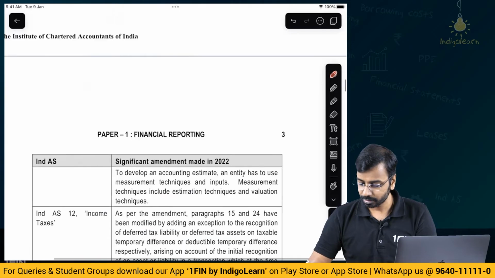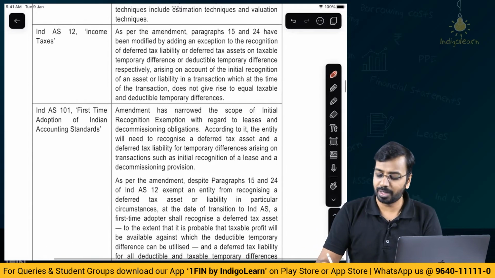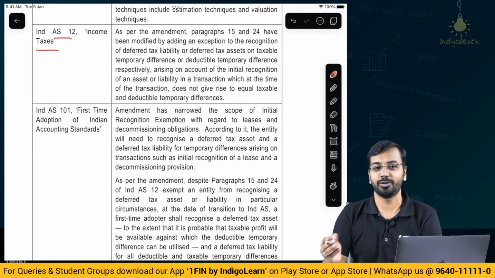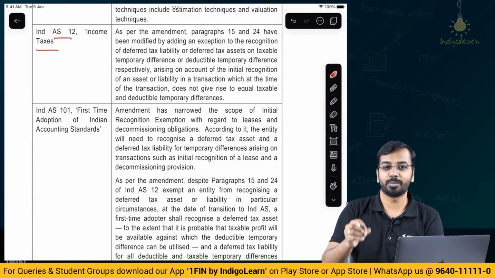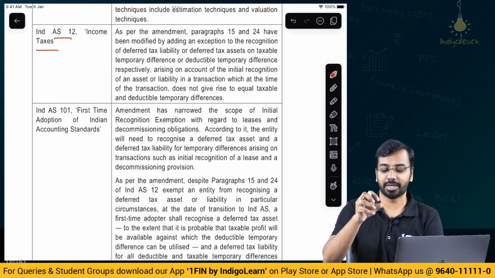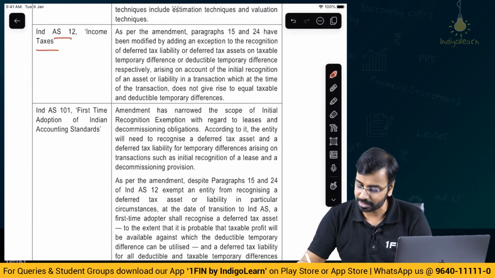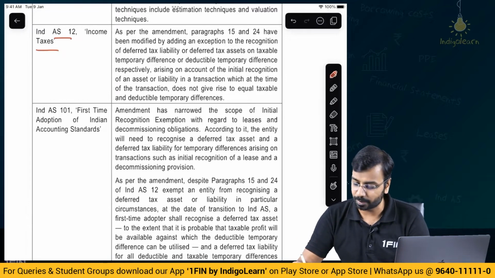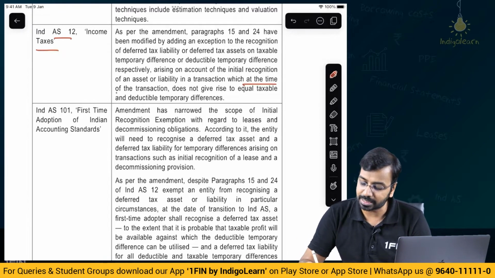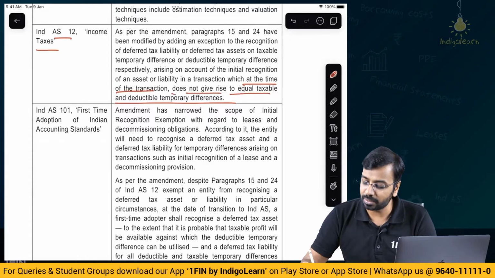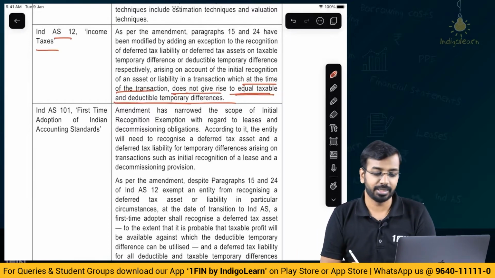Then moving on, Ind AS 12, a very minor amendment. So if you remember, there is an exception where we said the acquisition is not a business combination and then neither taxable nor deductible. There they have added a third item where they say that in the exception, the third condition that has to be met is that at the time of the transaction does not give rise to equal taxable and deductible temporary differences. Means when the transaction has happened, it should not give rise to both sides, like taxable as well as deductible temporary differences.